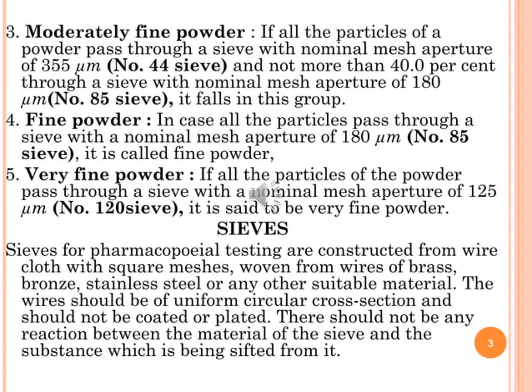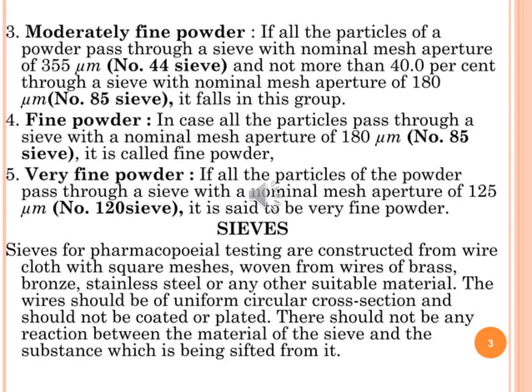Third one, moderately fine powder. If all the particles of a powder pass through a sieve with nominal mesh apertures of 355 µm, that is sieve number 44, and not more than 40% through a sieve with nominal mesh apertures of 180 µm, that is sieve number 85, it falls in this group.